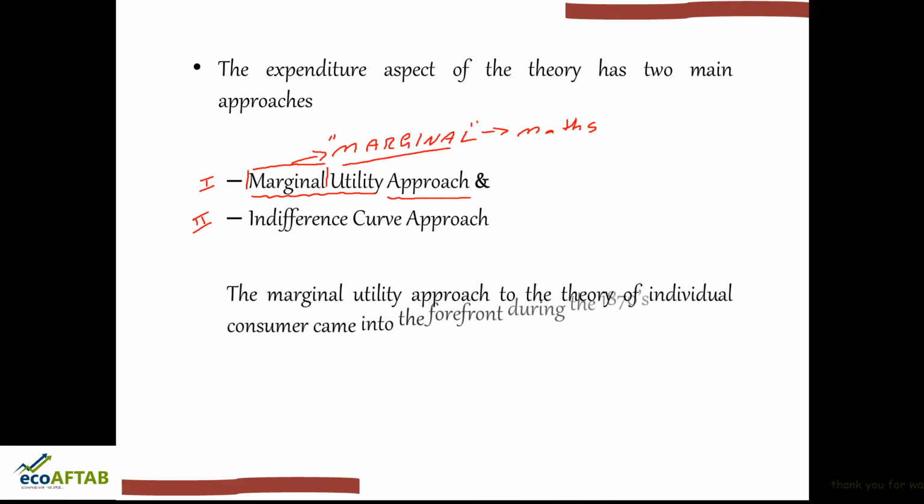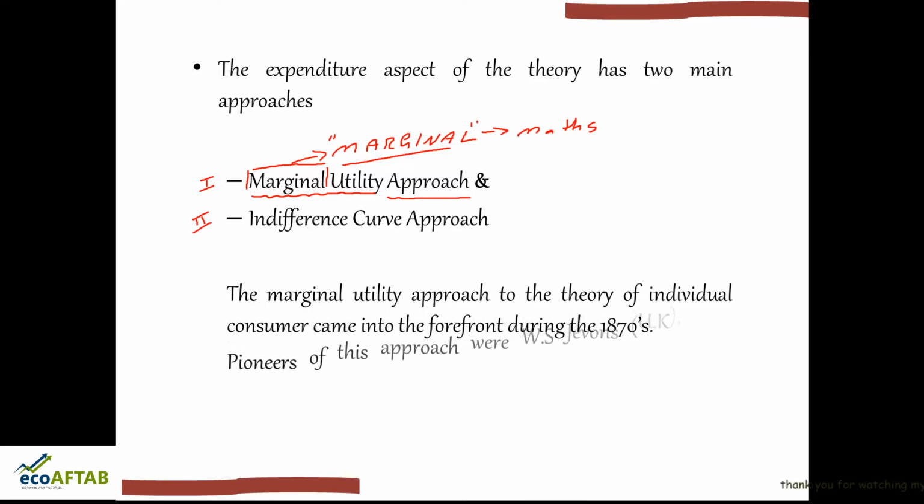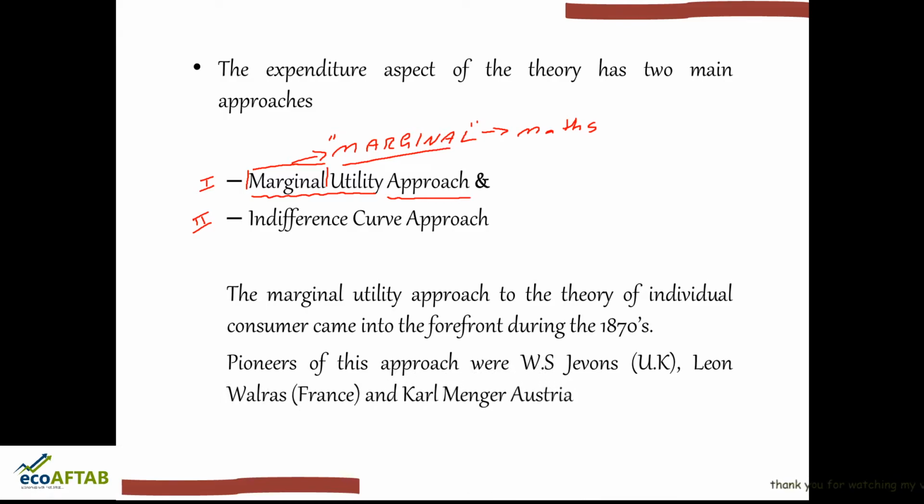The marginal utility approach to the theory of individual consumer came into forefront during the 1870s. Pioneers of this approach were Jevons from United Kingdom, Walras from France, and Karl Menger from Austria. So these are the people who gave scope to marginal utility analysis.